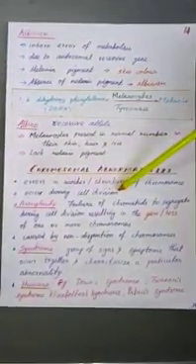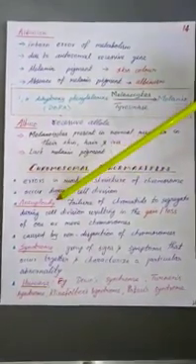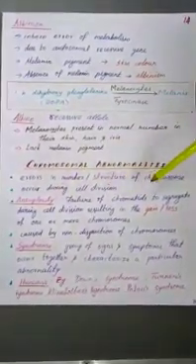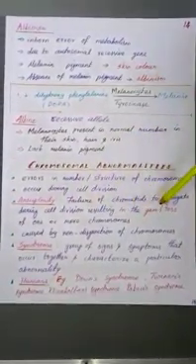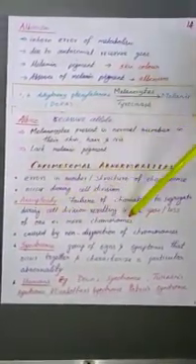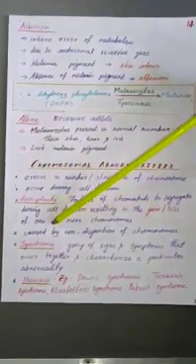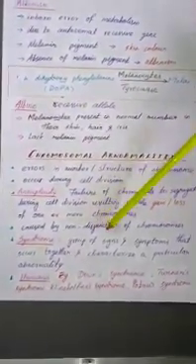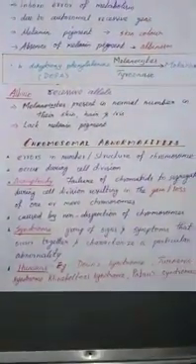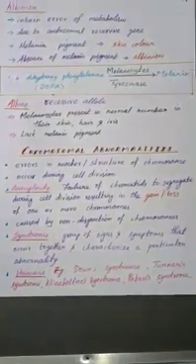It occurs in the time of cell division. So aneuploidy is the failure of chromatids to segregate during cell division, resulting in the gaining or loss of one or more chromosomes. It is caused by non-disjunction of chromosomes. Non-disjunction means the chromatids are not separated from each other at the time of cell division.